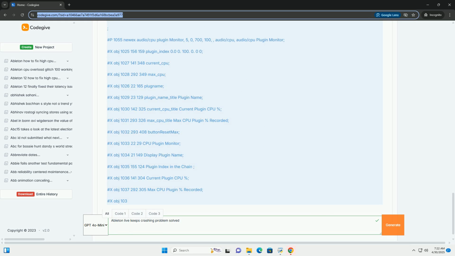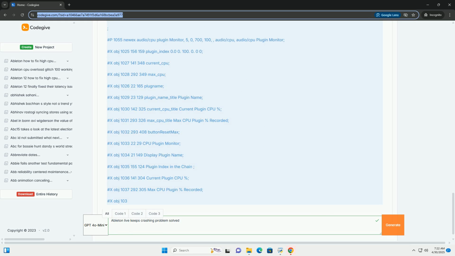Stay informed: follow Ableton's forums and social media channels to stay informed about known issues and bug fixes. Clean installation: as a last resort, consider performing a clean installation of Ableton Live. This involves uninstalling Ableton Live, deleting any remaining application files, and reinstalling the latest version.